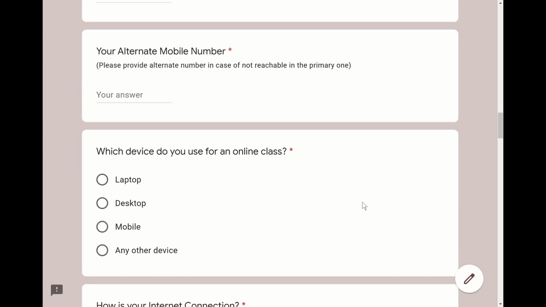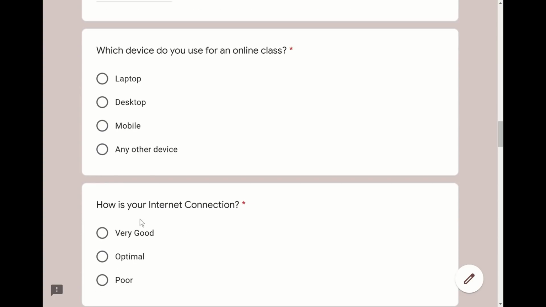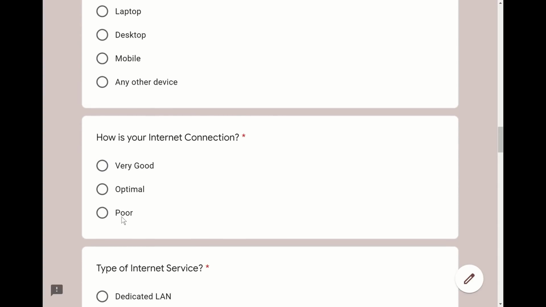We also want to know what kind of devices you use for online classes, particularly if you have a dedicated laptop or desktop, or you are using a mobile device or any other form of device, and then your current type of internet connection, so whether it's a very good connection or optimal or poor network connection, so that we can provide you suggestions for attending the classes or updating the class lectures regularly.